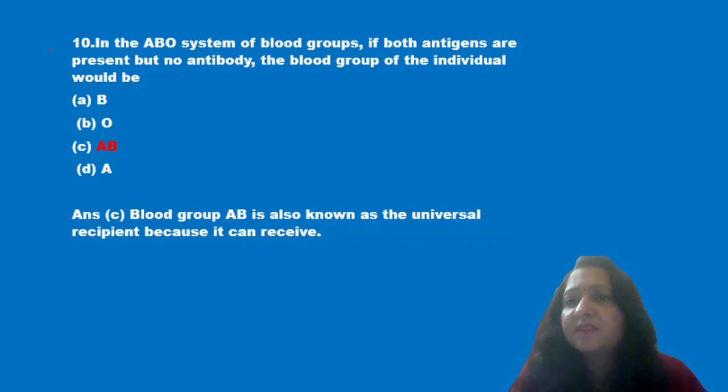Next question is, in ABO blood system of blood groups, both antigens are present but no antibody is present. The blood group of individual would be first B, O, AB or A. Now we know that AB blood group is universal recipient. That means it can receive blood from any donor. So option C is the correct answer, that is AB blood group.